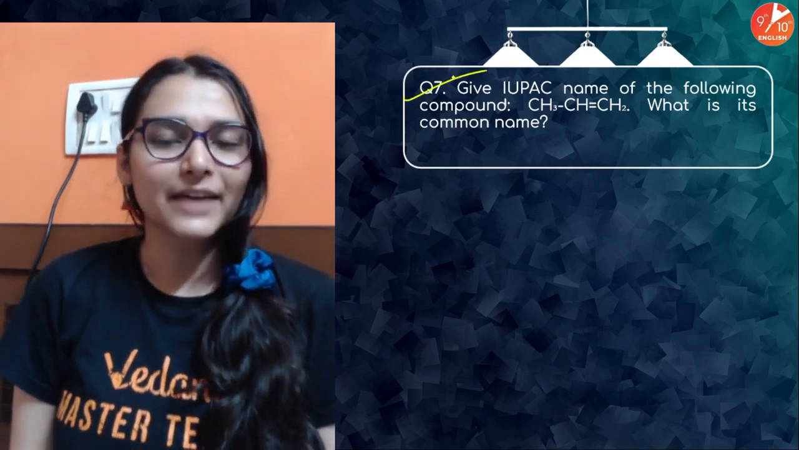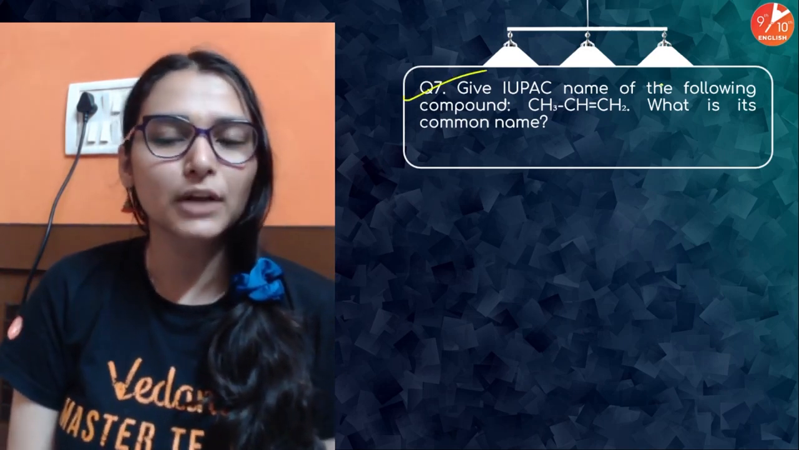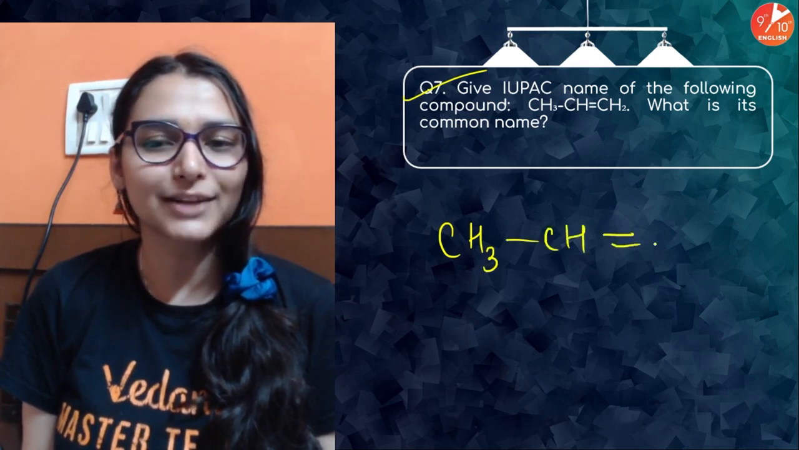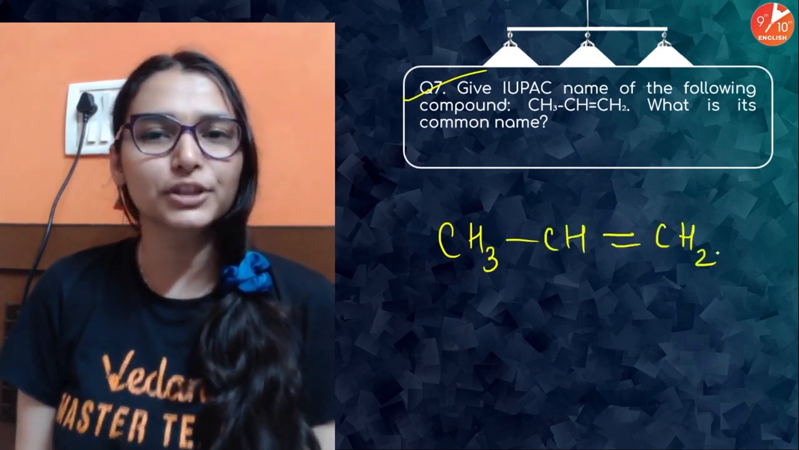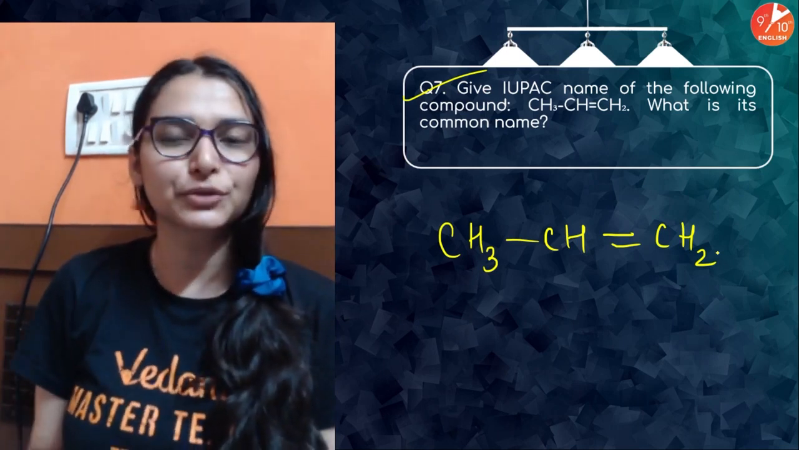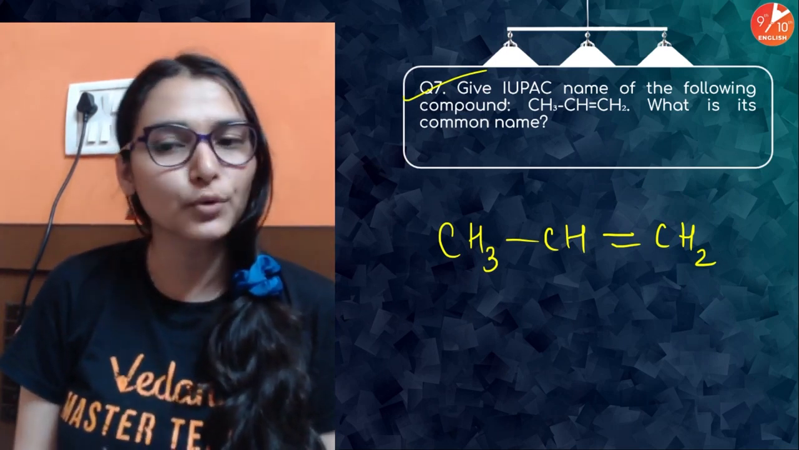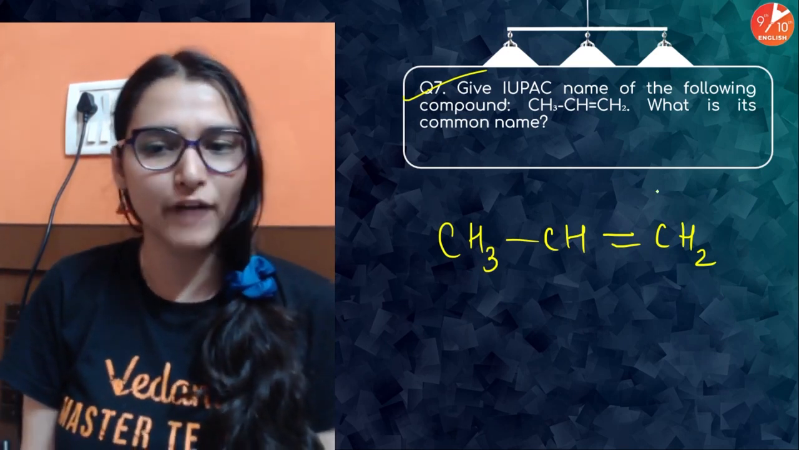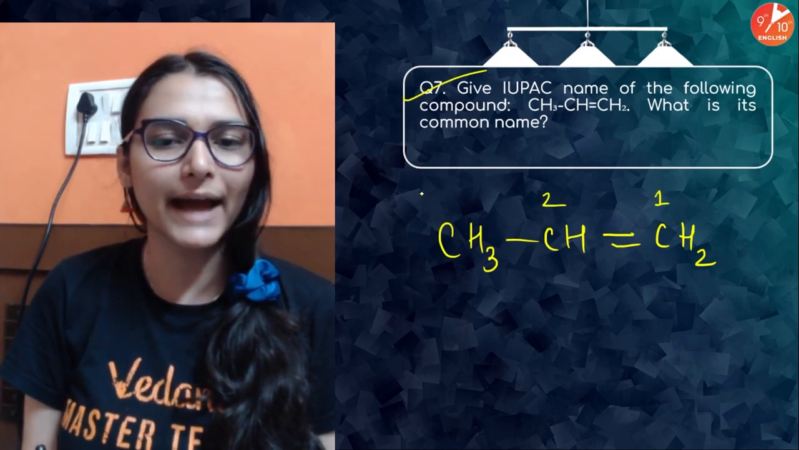Next, question number 7. Give IUPAC name of the following compound. CH3, CH, double bond CH2. Okay, so ma'am has told you IUPAC नाम है, दे देंगे, basic वाला है, detail is reduced in your syllabus. We need the word root that comes from the number of carbon atoms. चलो देखते हैं. 1, 2 and 3.